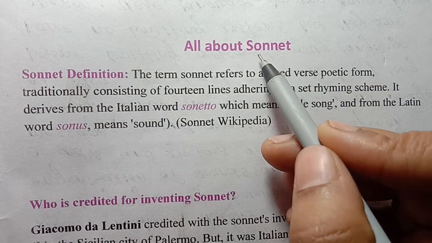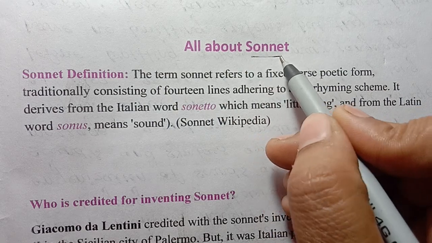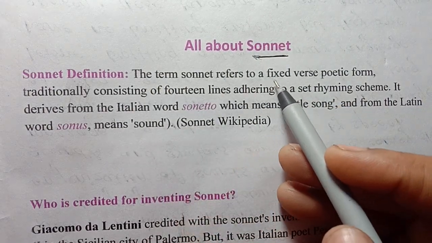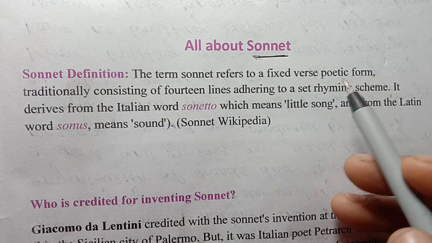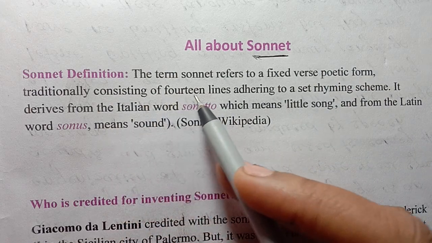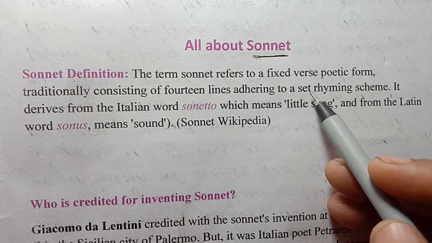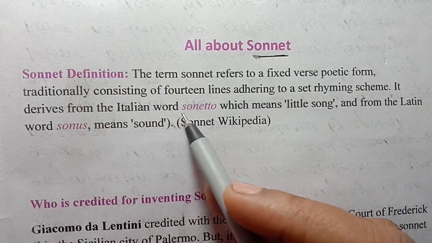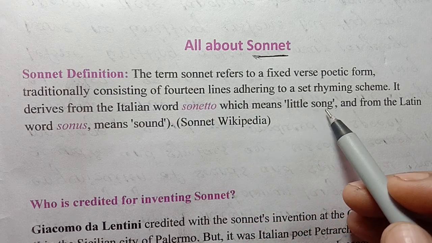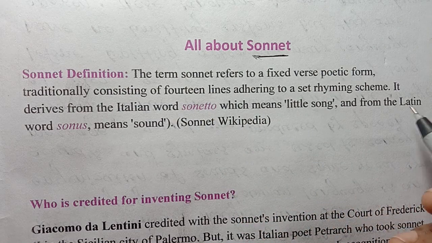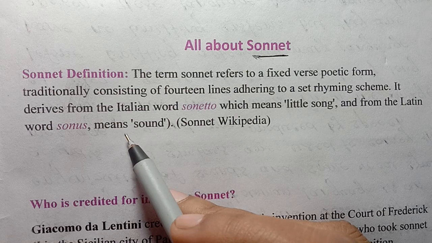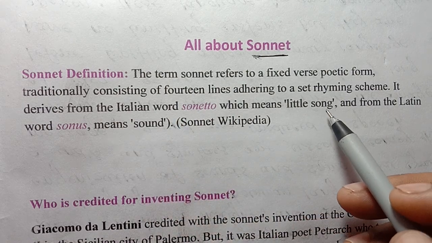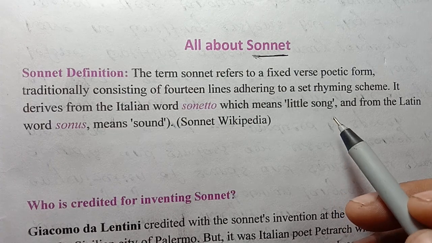First of all, I would like to give the definition of sonnet. The term sonnet refers to a fixed verse poetic form, traditionally consisting of 14 lines adhering to a set rhyming scheme. It derives from the Italian word sonetto, which means little song, and from the Latin word sonus, which means sound. That means sonnet means both little sound and little song.